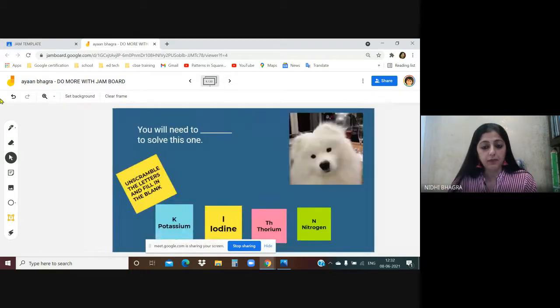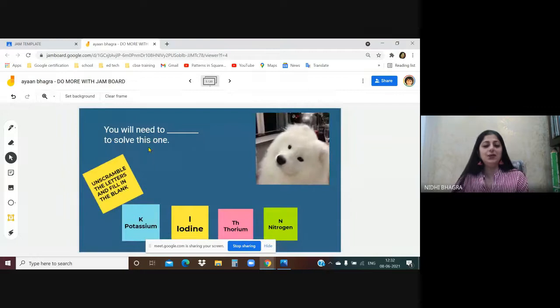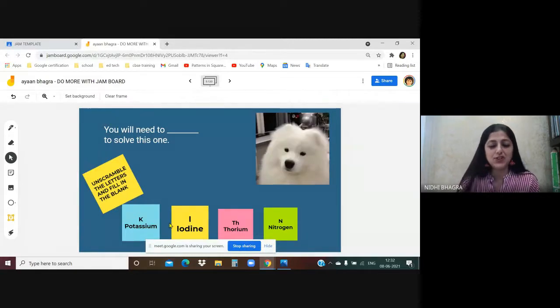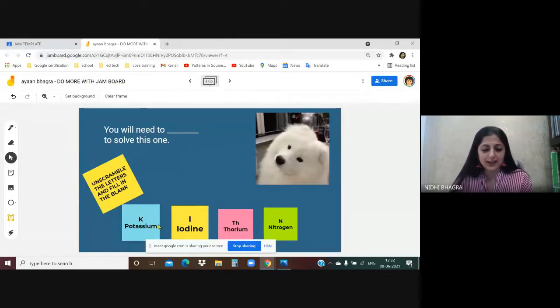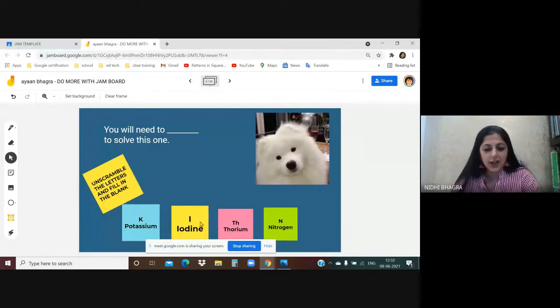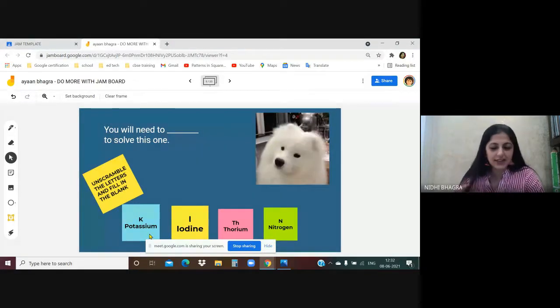Okay, next one. You will need to dash to solve this one. So unscramble these letters. Here I've tried to include a little bit of chemistry. So here I've taken the elements from the periodic table, the chemical elements and their symbols. But you just have to unscramble these letters. You will need to dash to solve this one. So can anybody make a guess? Write in the chat box what word can be made out of this? You can write in the chat box.